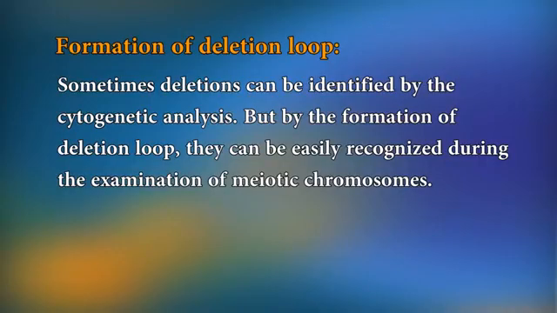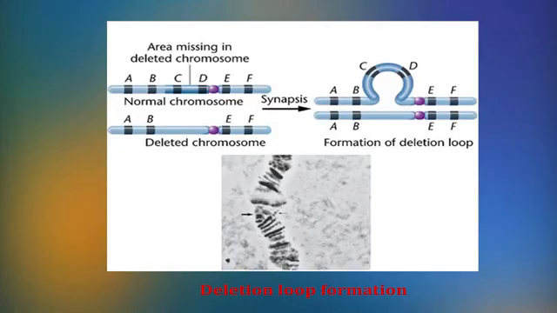Formation of deletion loop. Sometimes deletions can be identified by cytogenetic analysis, but by the formation of a deletion loop, they can be easily recognized during the examination of meiotic chromosomes. When an individual carries a heterozygous deletion, the region of the deletion can be determined by the failure of the corresponding segment on the normal homolog to pair. This will result in a deletion loop.